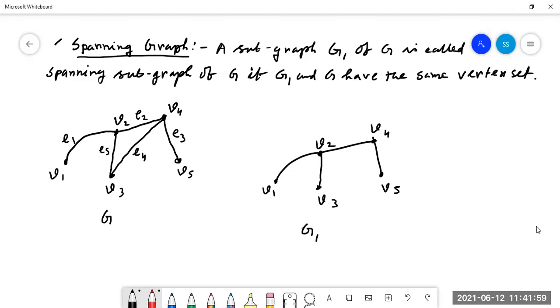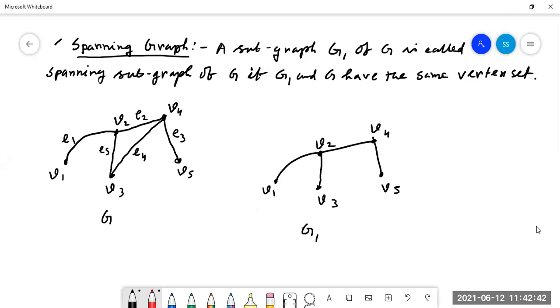So the vertex set of G is V1, V2, V3, V4, V5. And the vertex set of G1 is equal to V1, V2, V3, V4, V5. Here the number of edges of G is more than the number of edges of G1. So G1 is a subgraph of G. The number of edges of G1 is less than the number of edges of G. Since the number of vertices of G and G1 are the same, G1 is called the spanning subgraph of G.